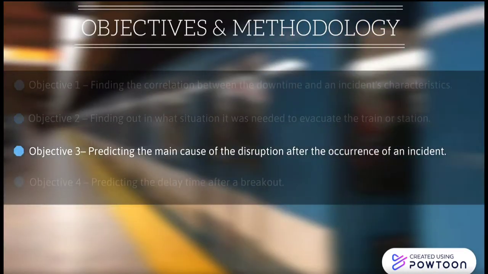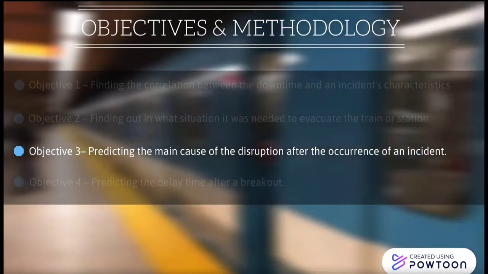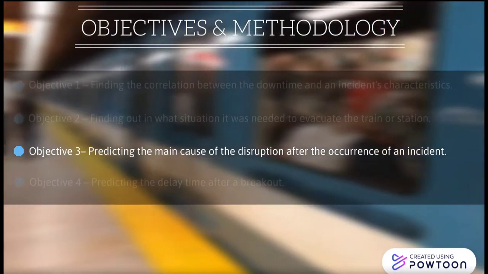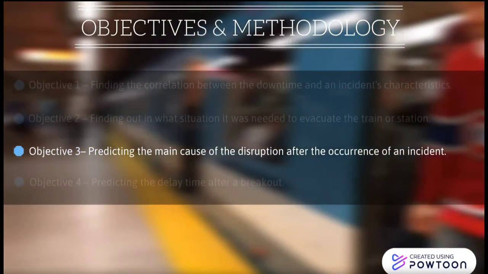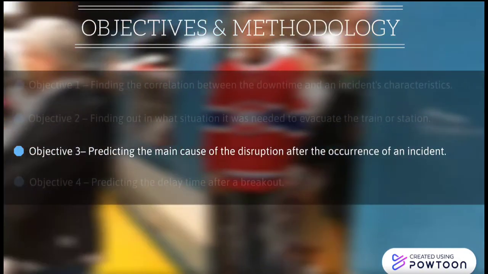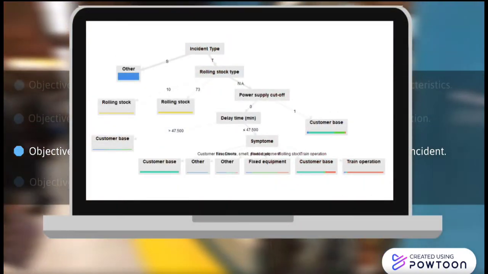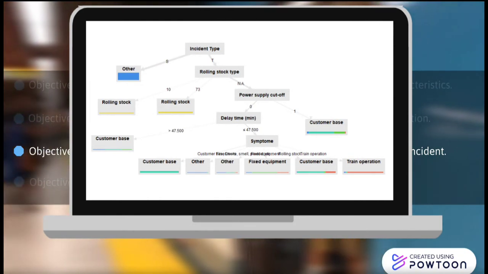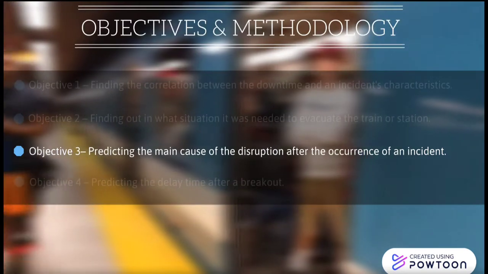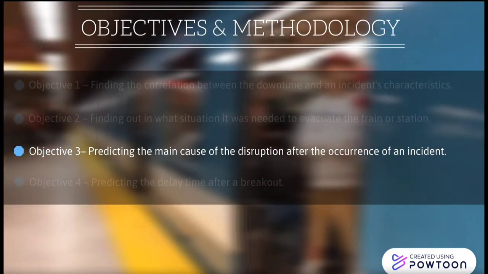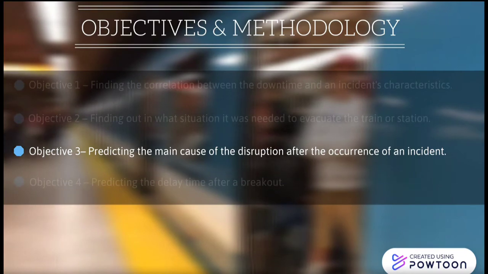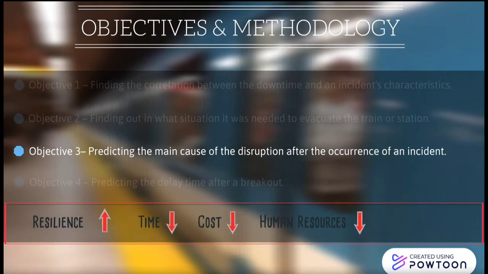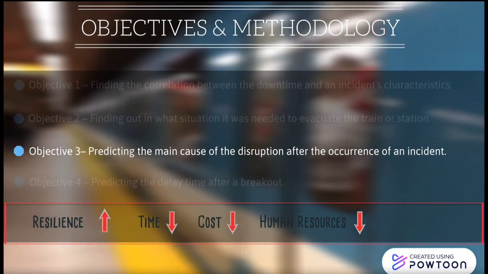The third objective of our study is to predict the main cause of the incident based on the other attributes. Since we have the primary causes as nominal values, we are going to use a classification methodology in this case. To achieve the best result, we decided to use decision tree, k-nearest neighbors, and naive Bayes algorithms, and then compare them based on their accuracy and choose the best one. This objective is of high value because it can improve the metro network's resilience, and it can also reduce the time, human resources, and costs that are usually spent on the inspections.